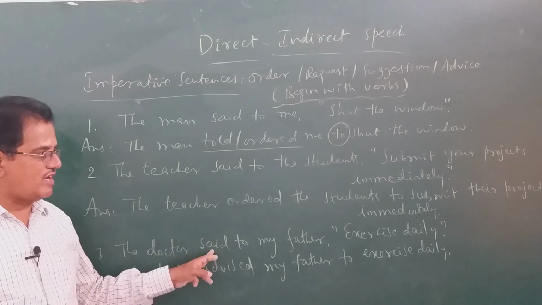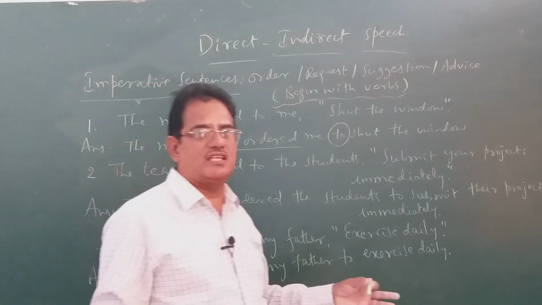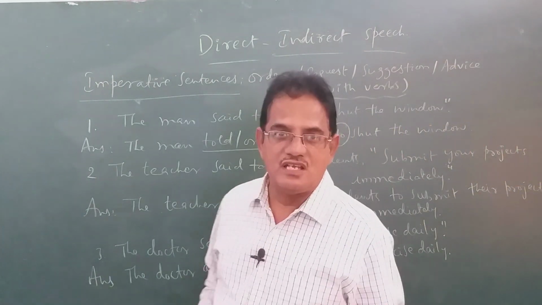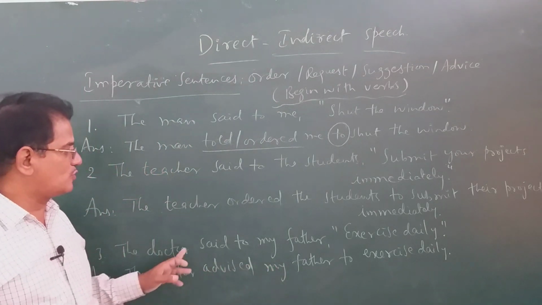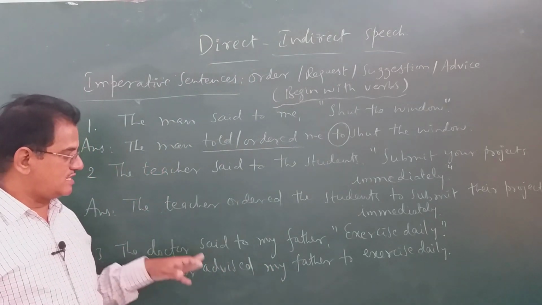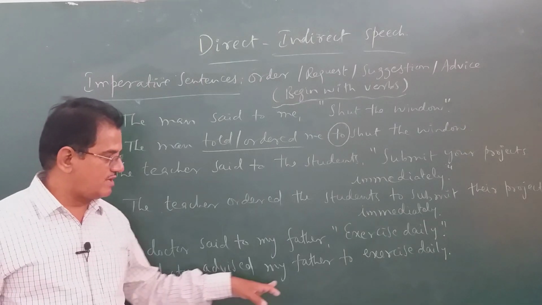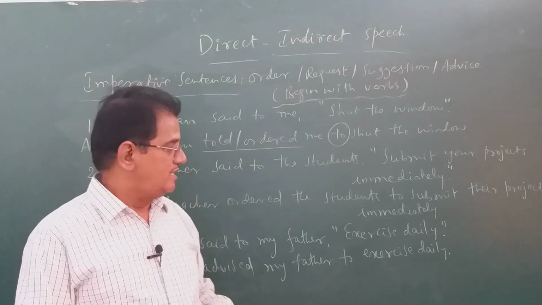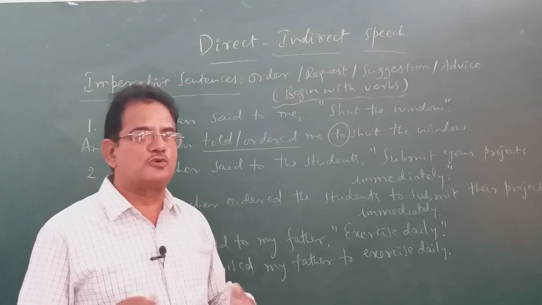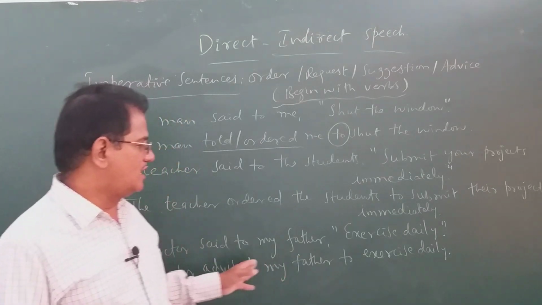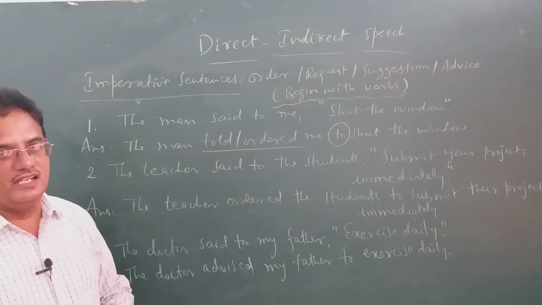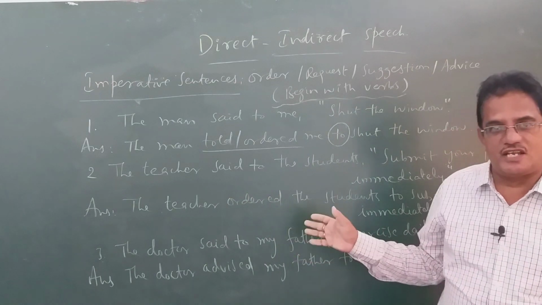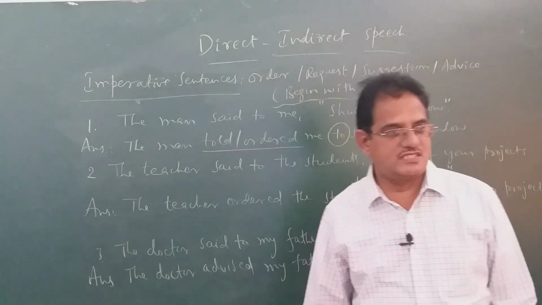The doctor said to my father, exercise daily. This is an advice. The doctor advised my father. That's why, because it's an advice, we write in reported speech advised instead of writing told or ordered. The doctor advised my father to exercise daily. Exercise is used as a verb here, not a noun. Exercise daily means to take exercise daily, to do exercise daily. So, the doctor advised my father to exercise daily. You know now how you have to change imperative sentences into reported speech or indirect speech? It's like this.